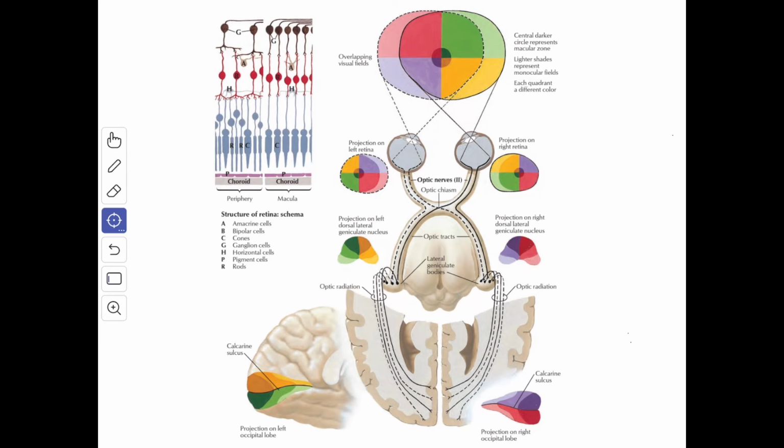The visual impulses from these receptors run through the bipolar cells to the ganglion cells. The axons of the ganglion cells converge towards the optic disc and pierce the choroid and sclera to leave the eyeball and form the optic nerve.